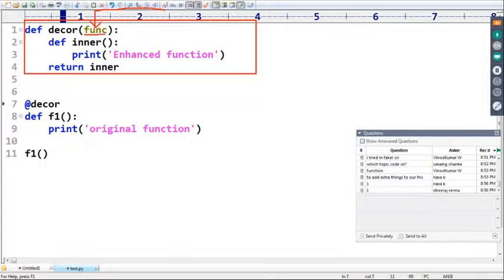This one is called the input function. The decorator always returns some output function. This inner is the output function. Inner is the enhanced function. Remember that, sir. The decorator is always going to take some input and will produce output. So it takes an input function and generates an output function, right?